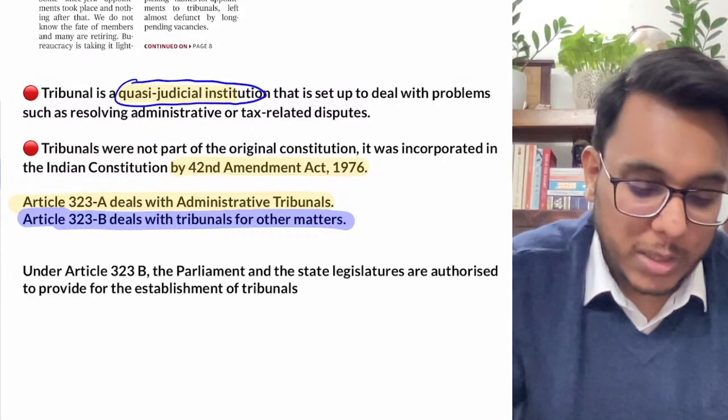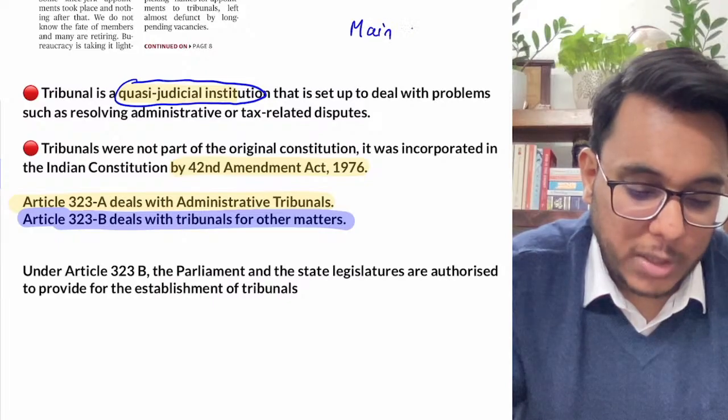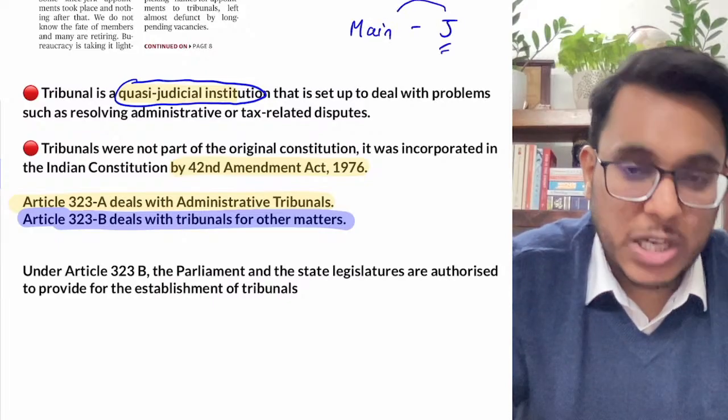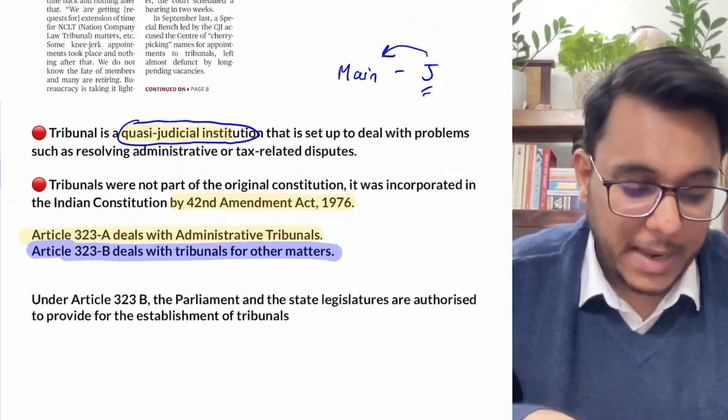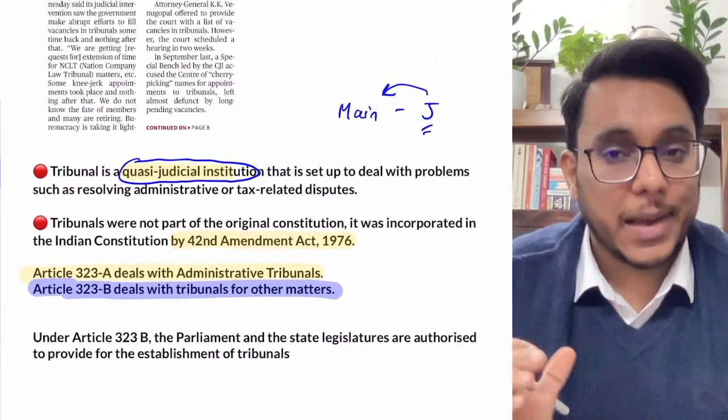When we talk about the mainstream judiciary, it has been burdened a lot. There are civil petitions and criminal petitions.